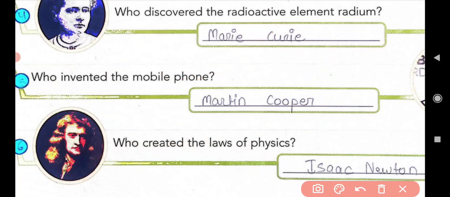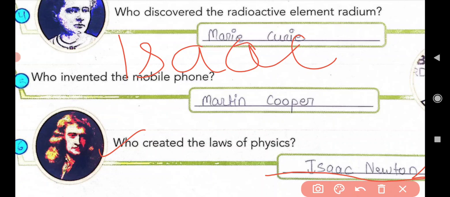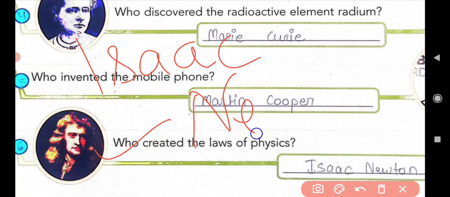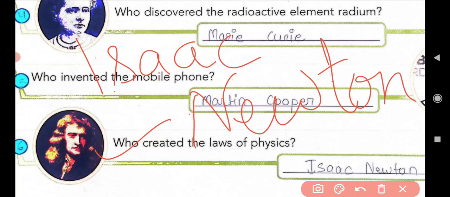After that, come to the next, that is the last one. Who created the laws of physics? Means physics के laws को किसने create किया था? Isaac Newton. Answer is Isaac Newton. Spelling is I-S-A-A-C, Isaac. I repeat again, Isaac Newton, N-E-W-T-O-N. Isaac Newton created the laws of physics.